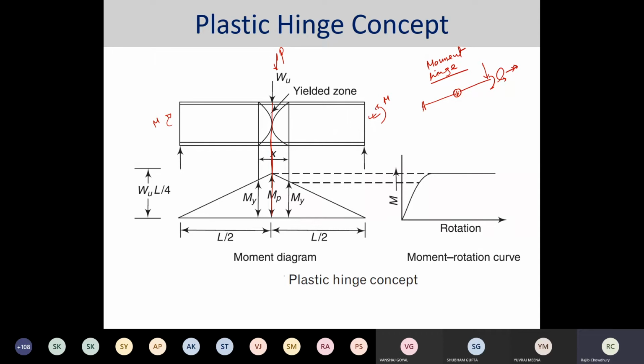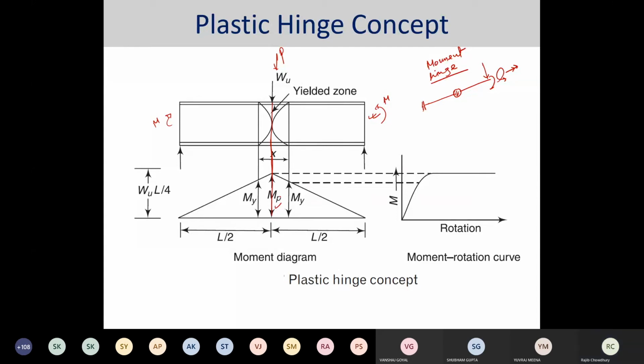That movement means there is no frictional effect or resistance effect. So when this plastification occurs and reaches the MP, it gives you that kind of scenario in the structural system or the structural member.